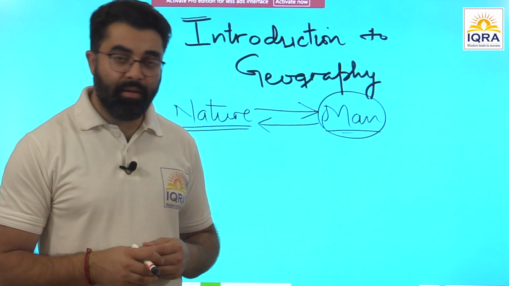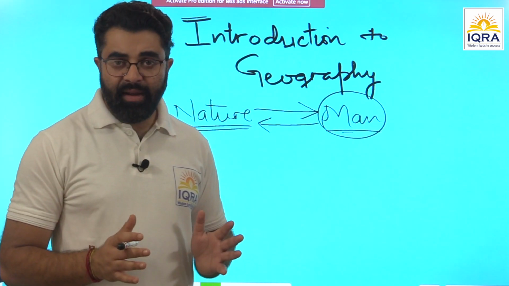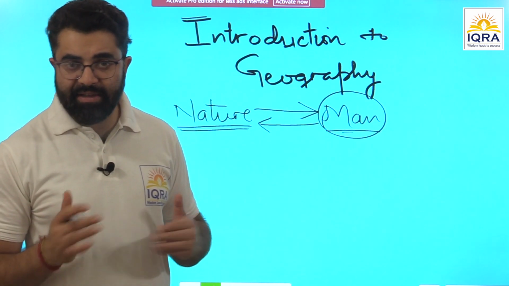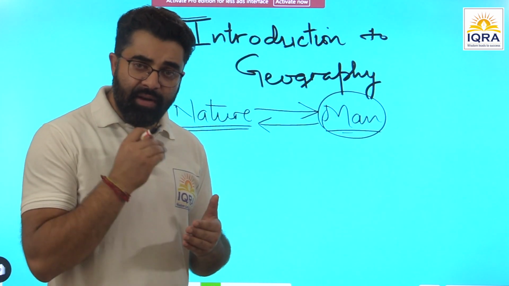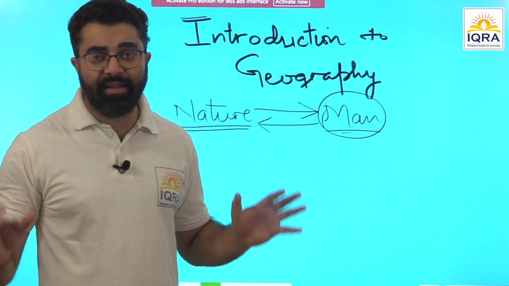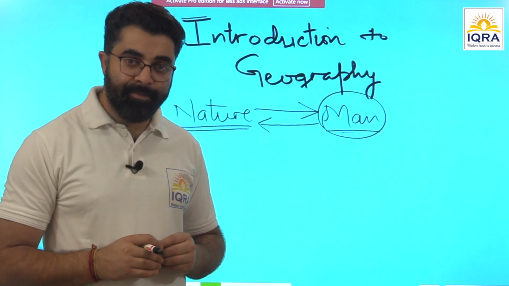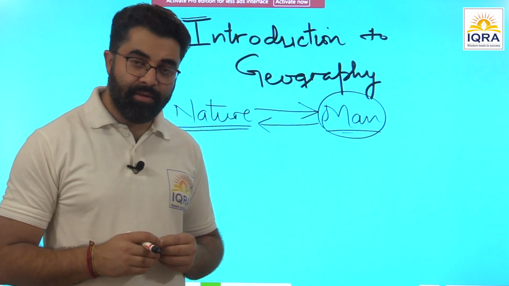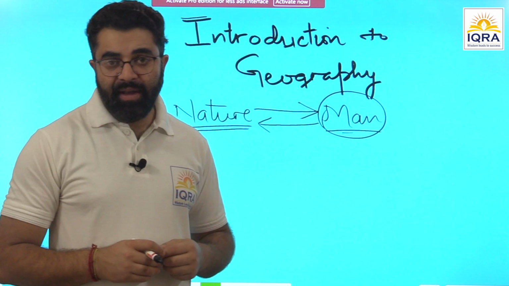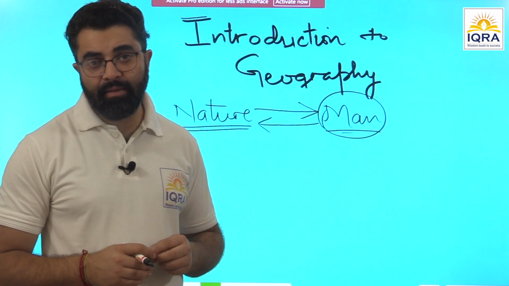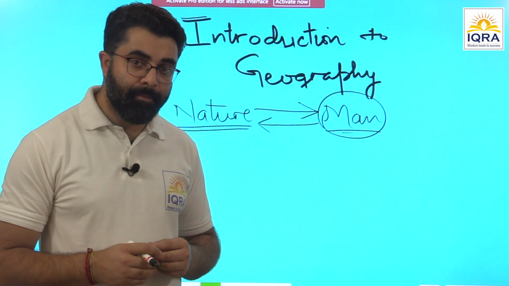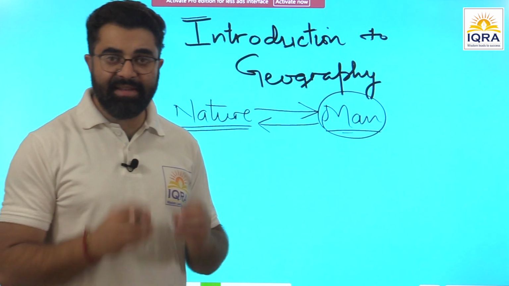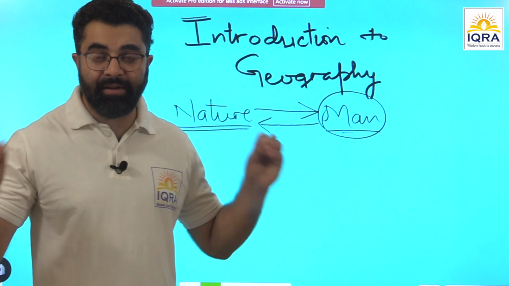But if we look at India, the majority of India is agriculture. It's a human activity, agriculture. Why is it so? Because if you see the northern plains of India, the largest alluvial tract in the world, it is very fertile, also drained by so many rivers. Deccan Plateau is the largest volcanic plateau of the world. Fertile. So when you combine the northern plains and the Deccan Plateau, India has the largest agricultural region in the world.